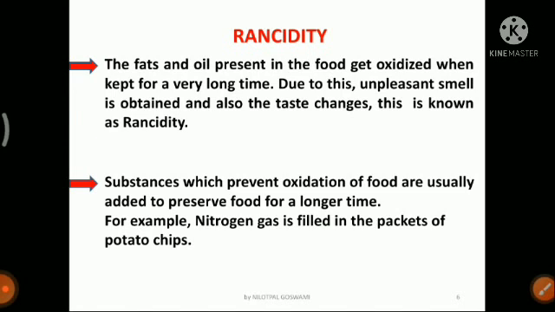This is a very common question which is generally asked in CBSE exams also: why are food packets filled with air? You can write that the food packets are not filled with air, they are filled with nitrogen gas, because nitrogen prevents the oxidation of fats and oil present in the cooked food, as no oxygen is present in the nitrogen environment. So with this point this chapter comes to an end.